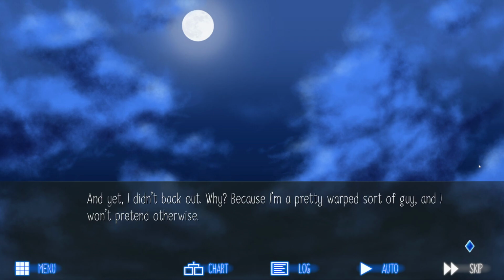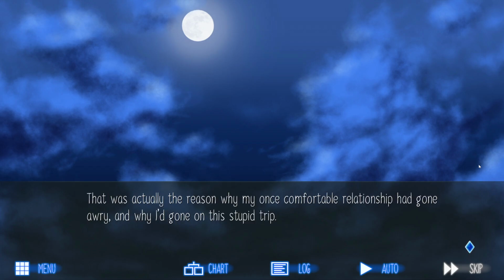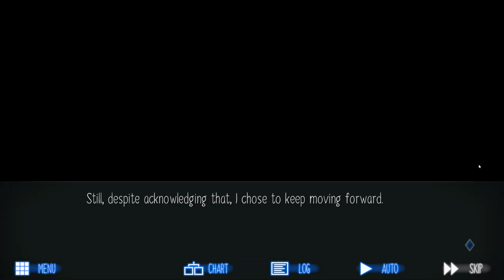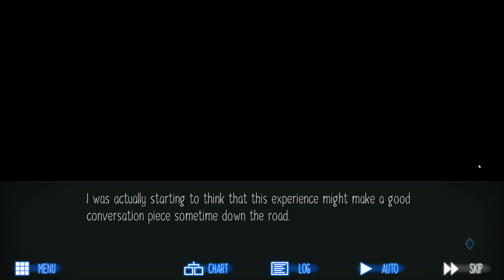And yet I didn't back out. Why? Because I'm a pretty warped sort of guy, and I won't pretend otherwise. That was actually the reason why my once comfortable relationship had gone awry, and why I'd gone on this stupid trip. Still, despite acknowledging that, I chose to keep moving forward. It wasn't like I'd find a place to stay if I went back. I was actually starting to think that this experience might make a good conversation piece sometime down the road.